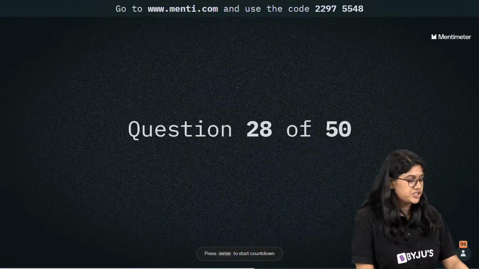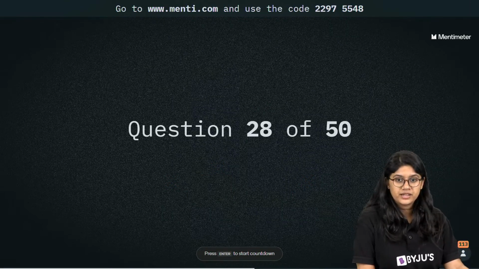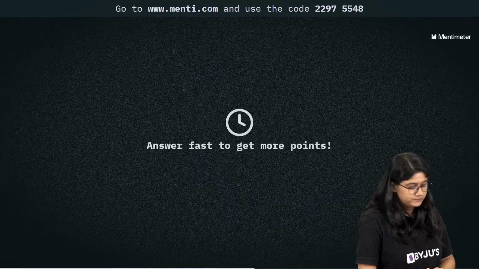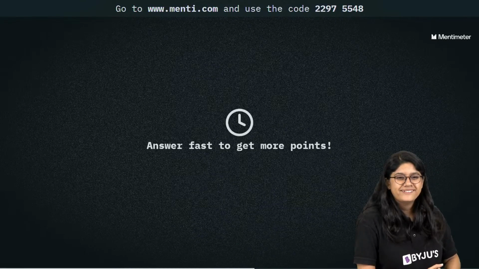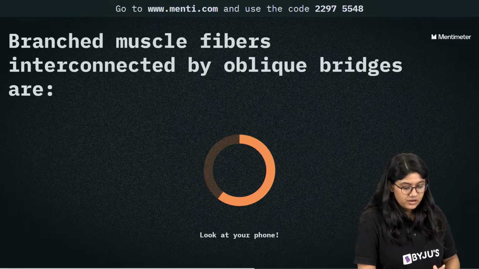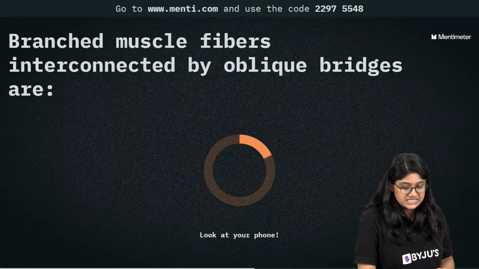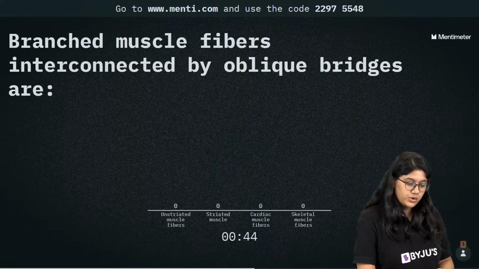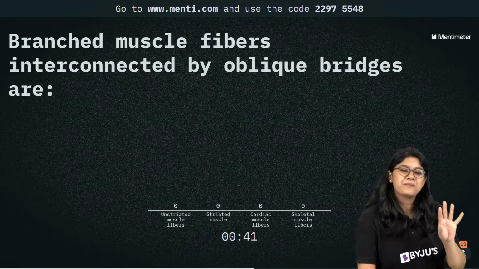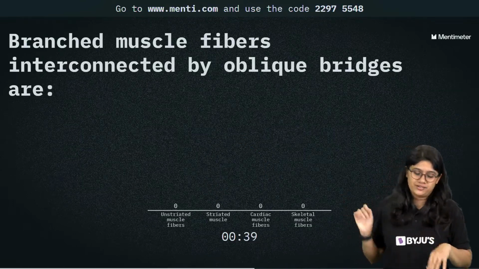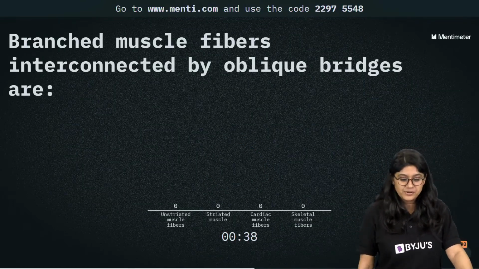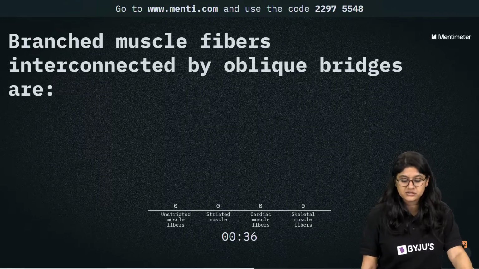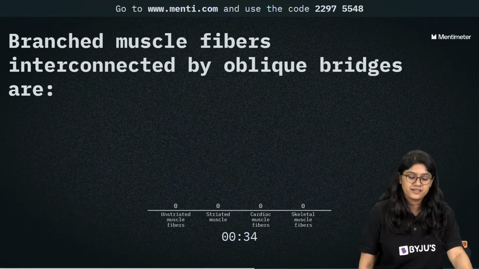Here we go, everyone. Question number 28. Branched muscle fibers interconnected by oblique bridges are: unstriated muscle fibers, striated muscle fibers, cardiac muscles, or skeletal muscles.